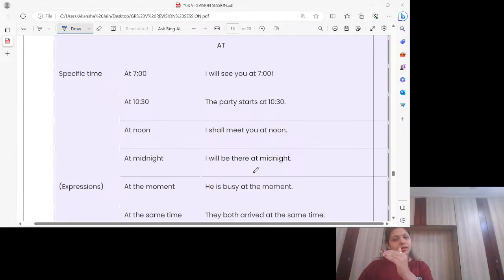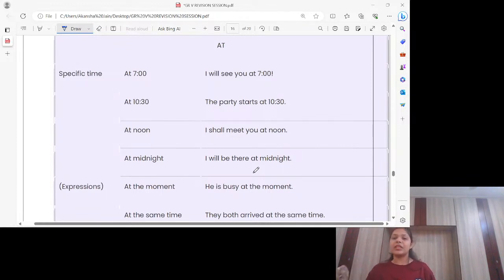I mean, sorry, I have given specific time to Ganesa. Okay, so when we talk about specific time, we use at. At 7, so I will see you at 7. At 10:30, the party starts at 10:30. At noon. Why is it at noon, at midnight? What does it mean? At noon means 12.